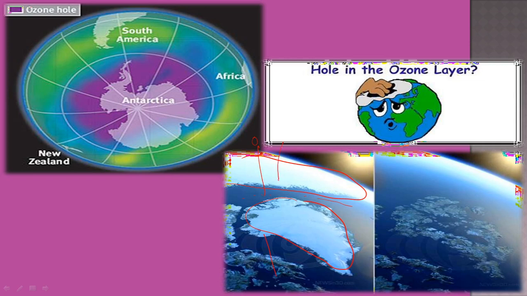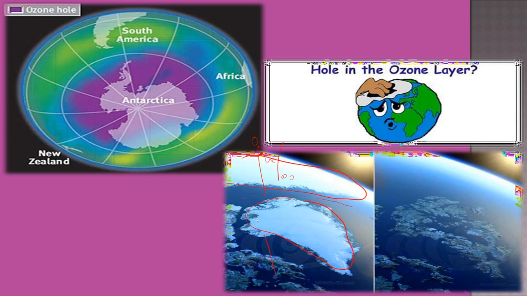But what passes from here is absorbed, so UVC will be absorbed over here, but it will not be absorbed over here, and if not absorbed, it reaches the earth. This gives rise to damage and skin cancer. So finally, the damage in the ozone layer is caused by ozone depletion.